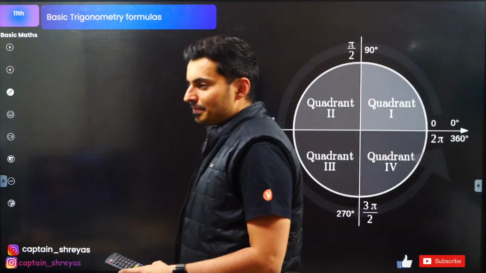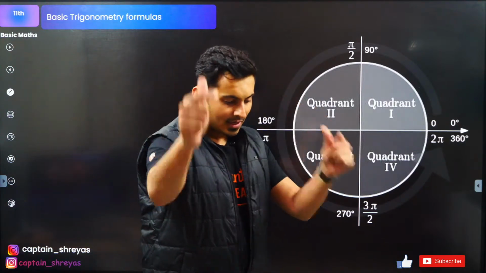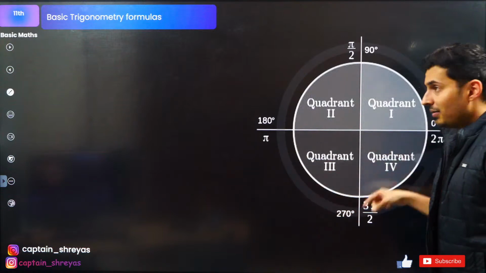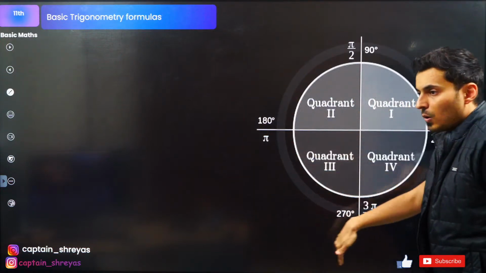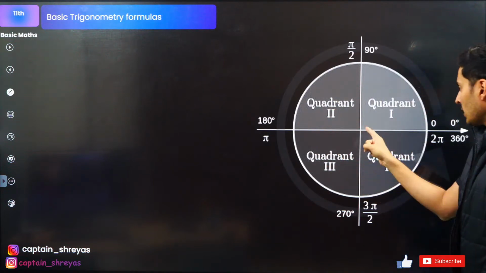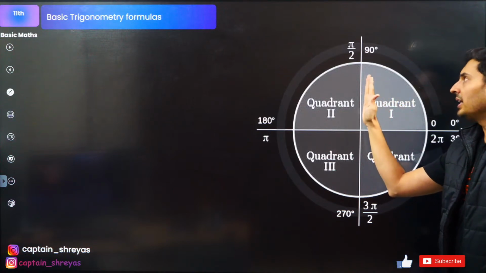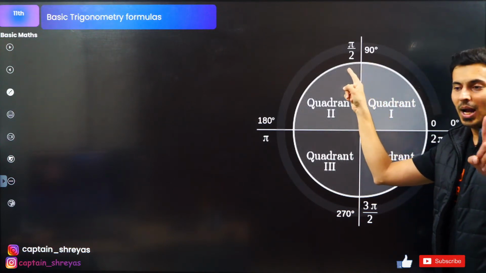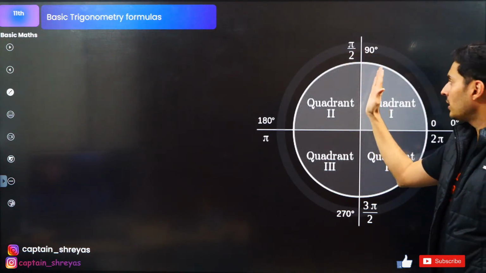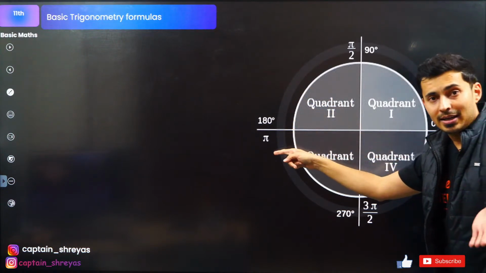Next, quadrants. Get ready, guys. 4 quadrants, anti-clockwise. Always, angles in trigonometry go anti-clockwise. First, second, third, fourth. This is 0 degrees. Slowly you increase the angle, it will become 90 degrees. It is also pi by 2 radian. 90 degrees is pi by 2 radian. Increase it more, it becomes obtuse. It becomes 180 degrees or pi radian.